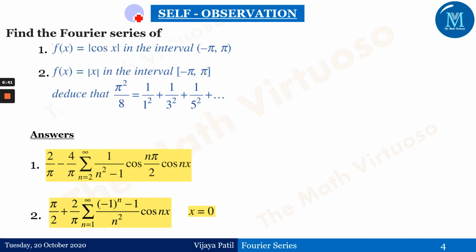And yes, this is a self-observation slide wherein the first function given to you is cos of x in the interval minus pi to pi. The second is modulus of x in the interval minus pi to pi, along with the deduction part. The answers for these two have been given to you in the same slide, so that you can cross check. Please do solve these questions.